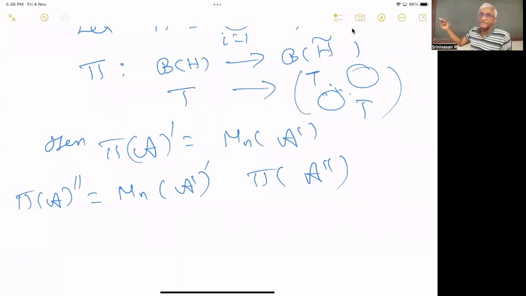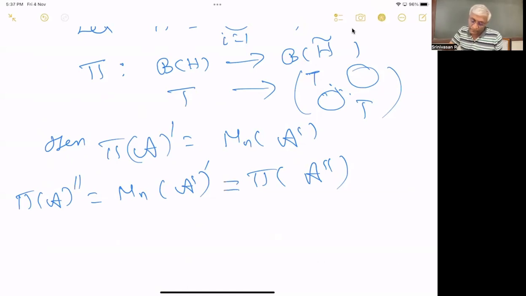If you take the commutant of that in B of H tilde, it will be a scalar-like diagonal element, and that element should come from A double commutant, that is, pi of A double commutant.